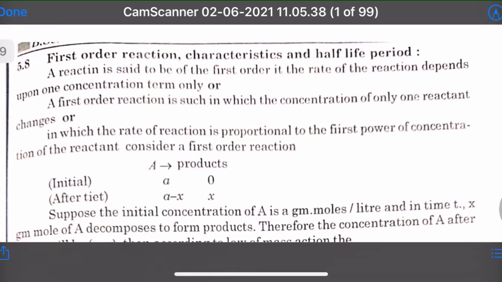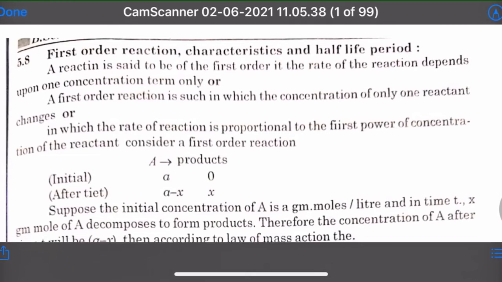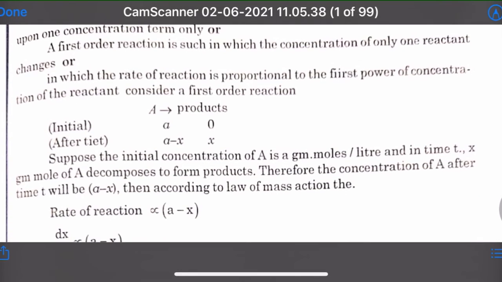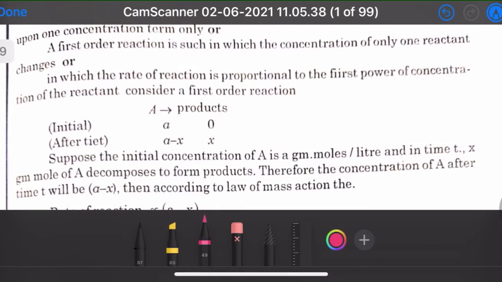Now first order reaction characteristic and half life period. When it is called first order reaction, the power is 1 and reaction is said to be first order if the rate of the reaction depends upon concentration terms only, right. A first order reaction is such in which the concentration of only one reactant changes. So આપણે suppose consider કરીએ reaction A gives product. So initial concentration a, product 0, right. After time, A minus x and x.